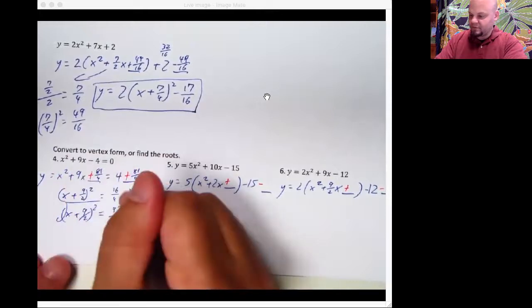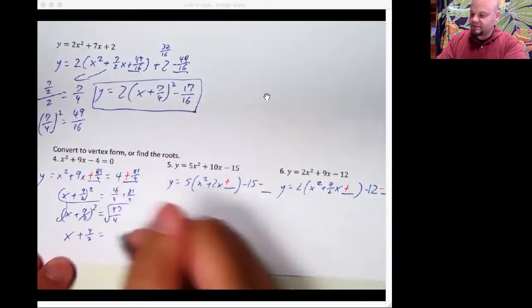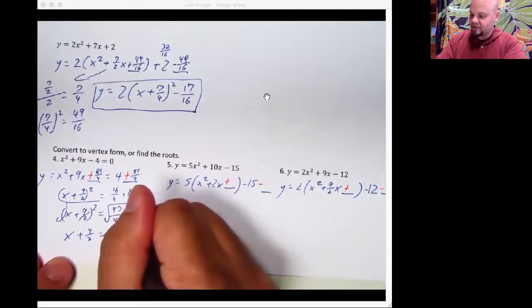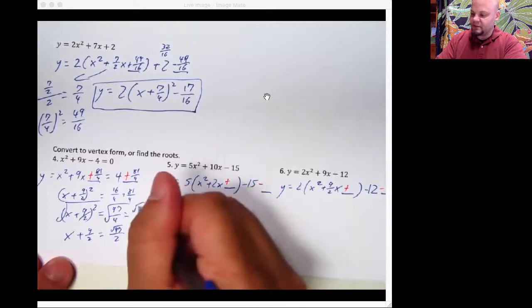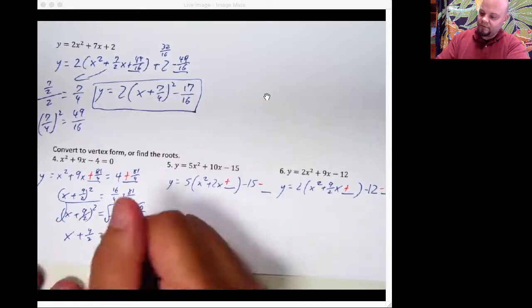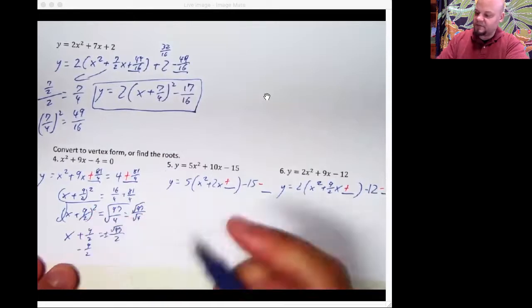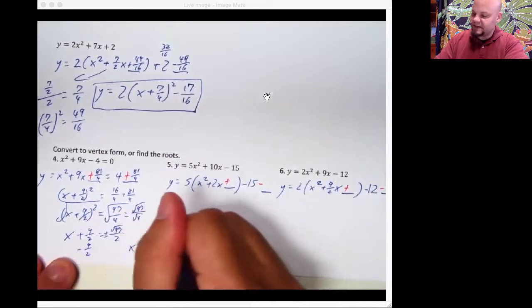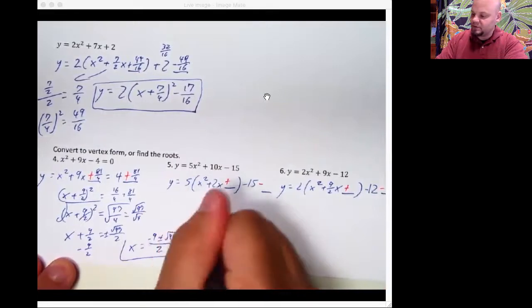I'm going to square root both sides. You're going to get x plus 9 over 2 is equal to root 97 over 2. Remember, I can break up this square root as the quotient of the square roots, not just the square root of the quotient. Some fancy math words for you. Throw the plus or minus sign in front of that bad boy, and then minus this 9 over 2 from both sides. Should have x is equal to negative 9 plus or minus the square root of 97 over 2.